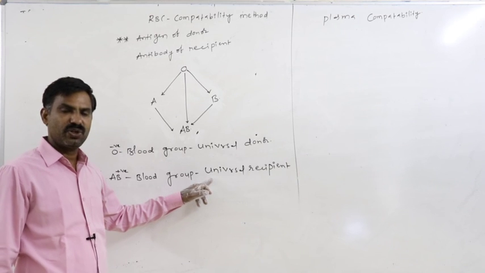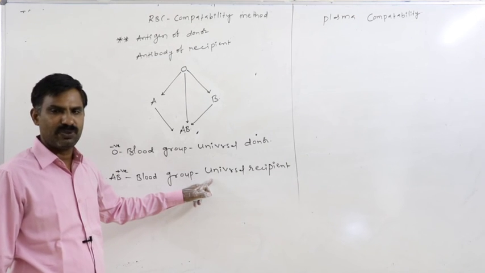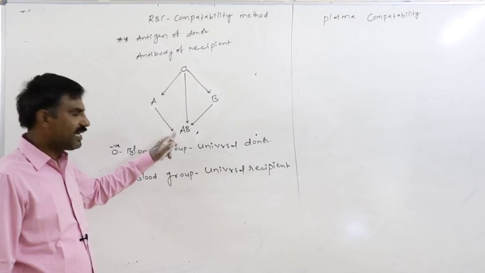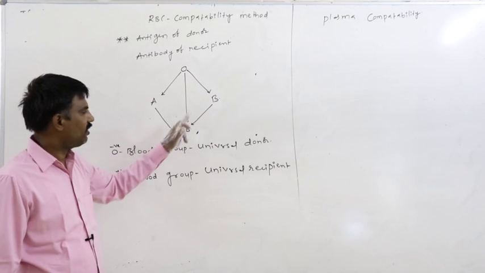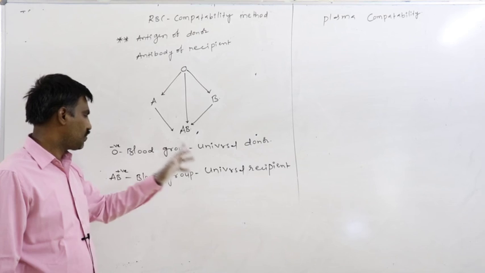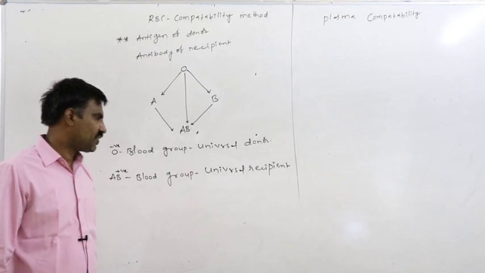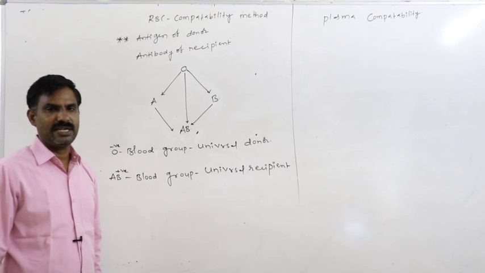He is said to be the universal recipient or universal acceptor because he is able to receive the blood from A, from B, and from O. So that only he is said to be the universal recipient.